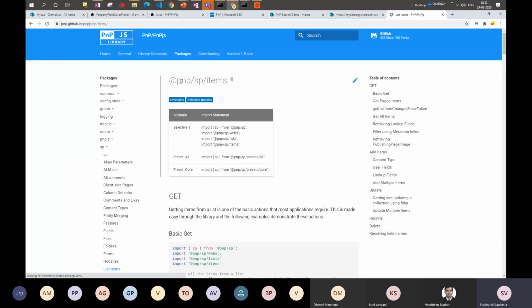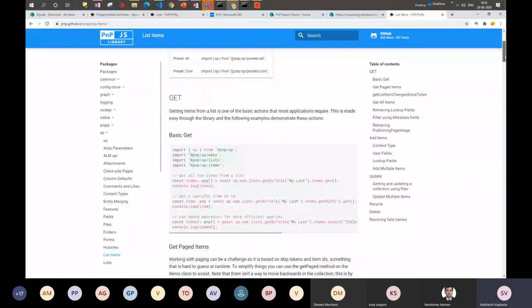We have an import which says pnp/sp lists and items, and then to get the list items from any method, we just call this code syntax: sp.web.lists.getByTitle with the list name, then items.get. It will basically give us the items by querying this.